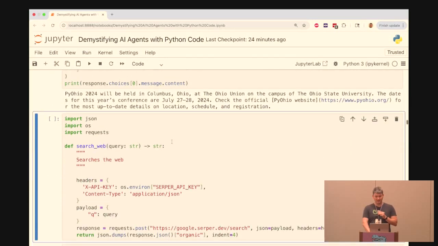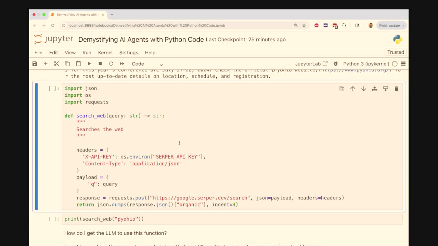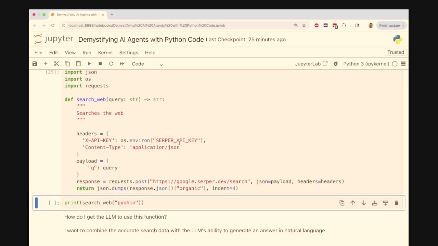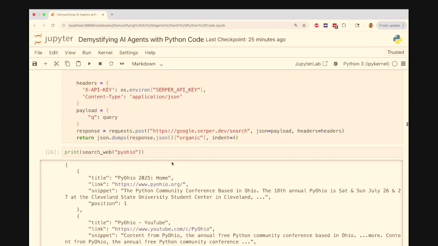So we also know, as Python developers, I could write a function that helps me answer this question. This is using the Serper API, which is an API for searching the web. And using requests, I could write this function and say, okay, get me some information about PyOhio. And right here, in the first result, there's the answer. It's at the Cleveland State University Student Center, where we all are.